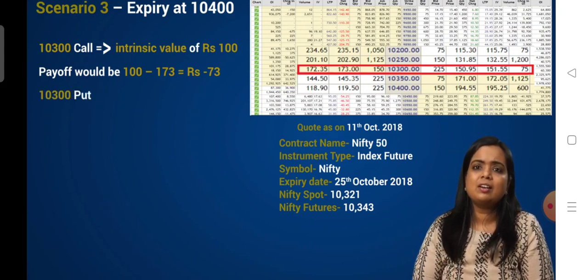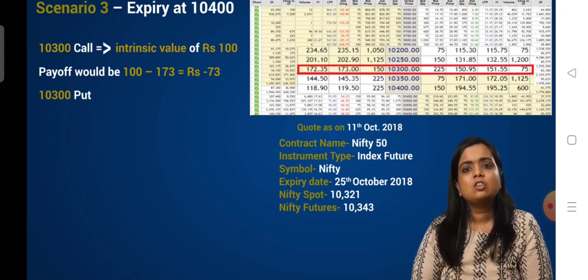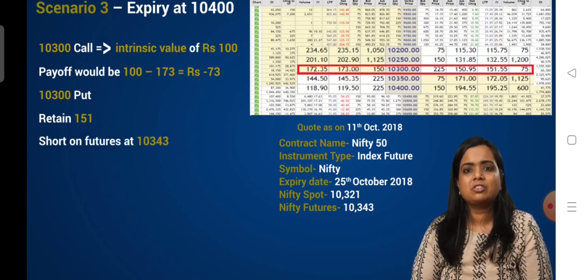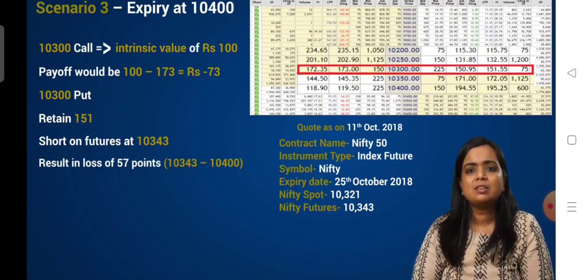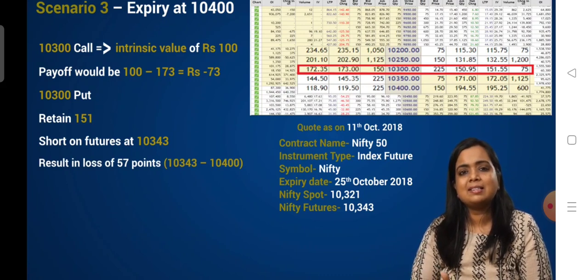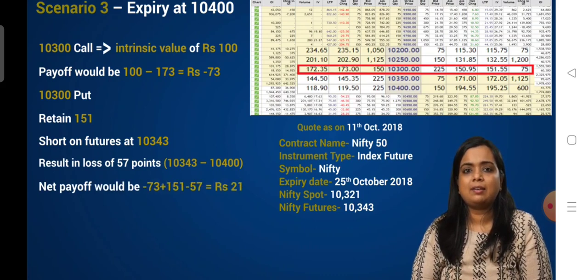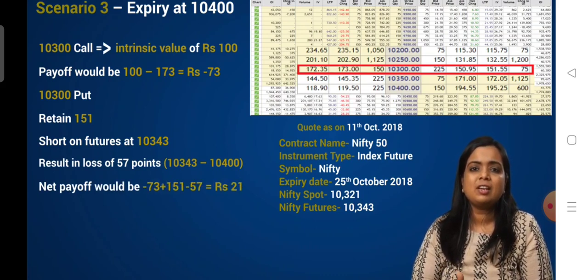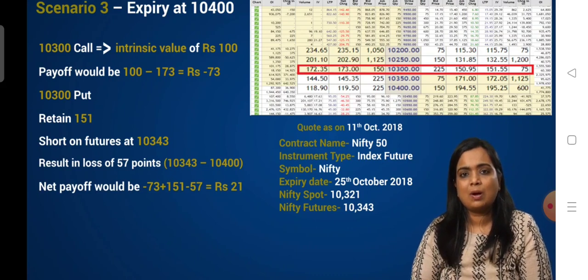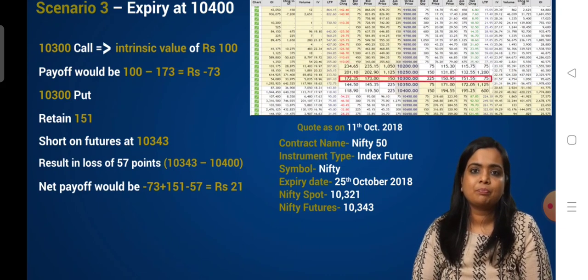The 10,300 put will expire worthless, so we get to retain the entire premium of 151, and the short futures contract at 10,343 will result in a 57-point loss, 10,343 minus 10,400. So the net payoff on expiry would be a loss of 73 plus the profit of 151 minus 57 rupees loss, which again gives us a payoff of 21 rupees.